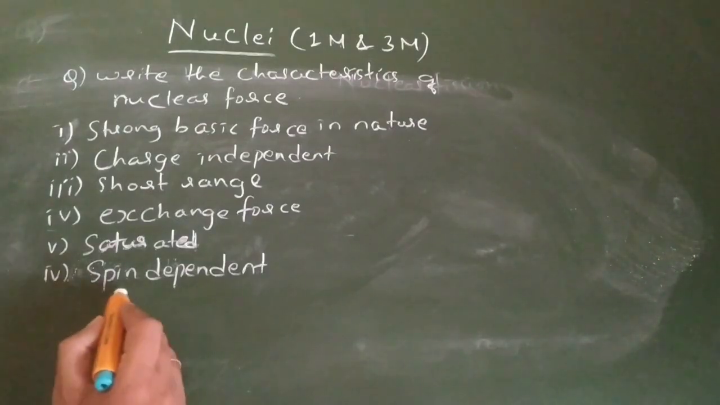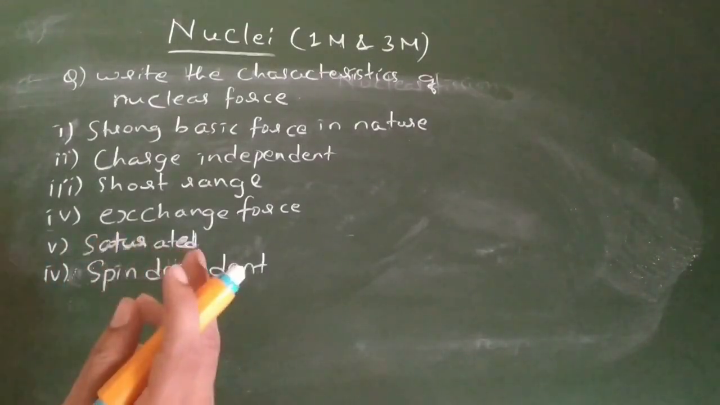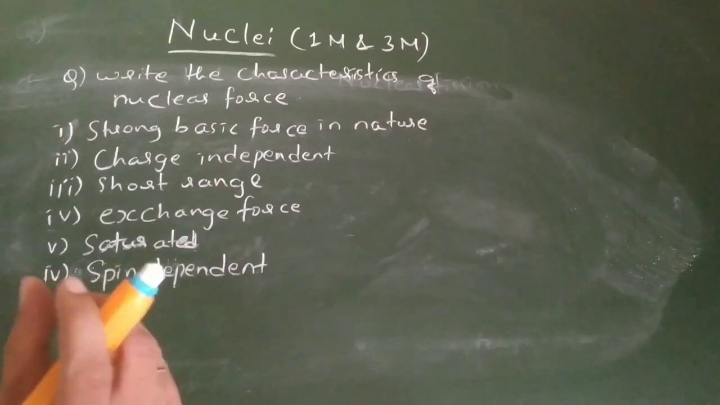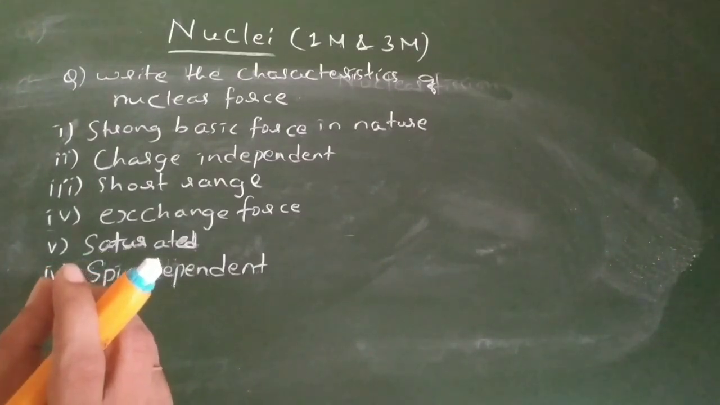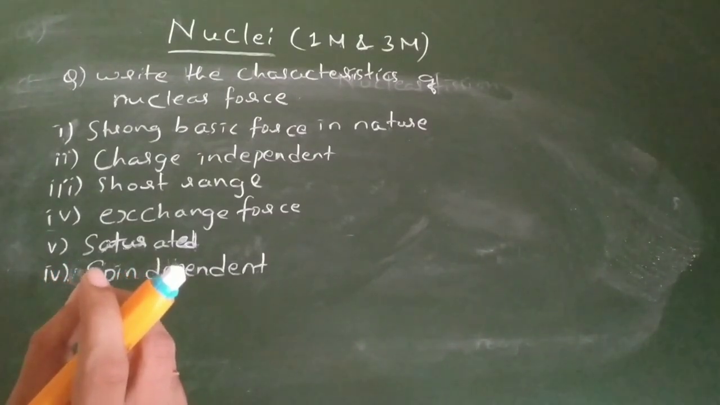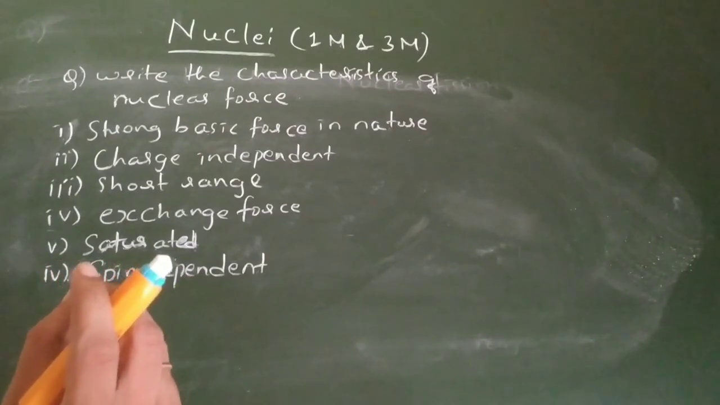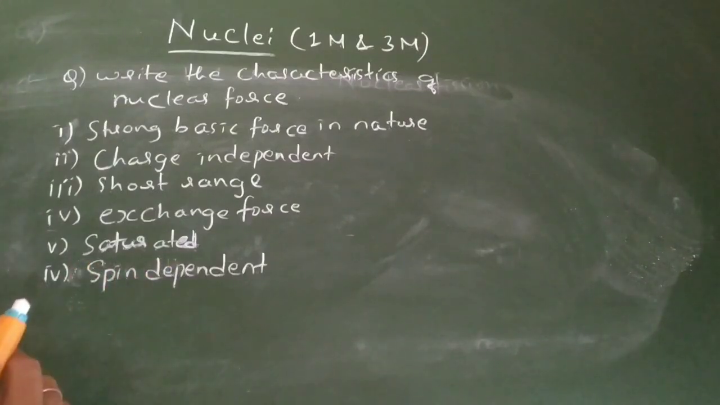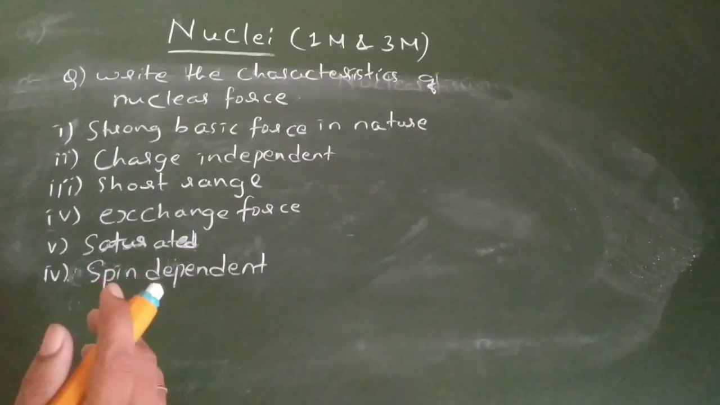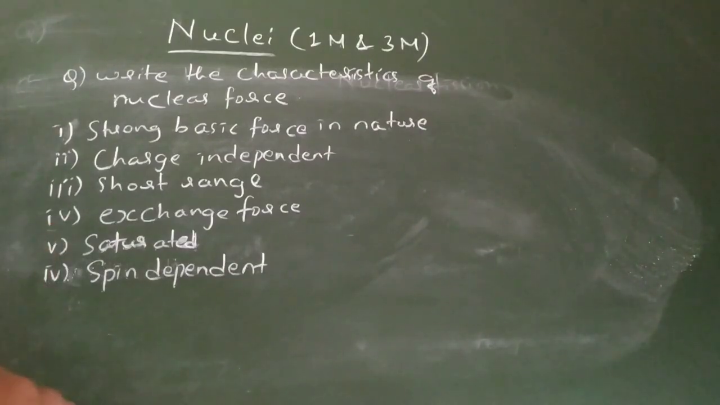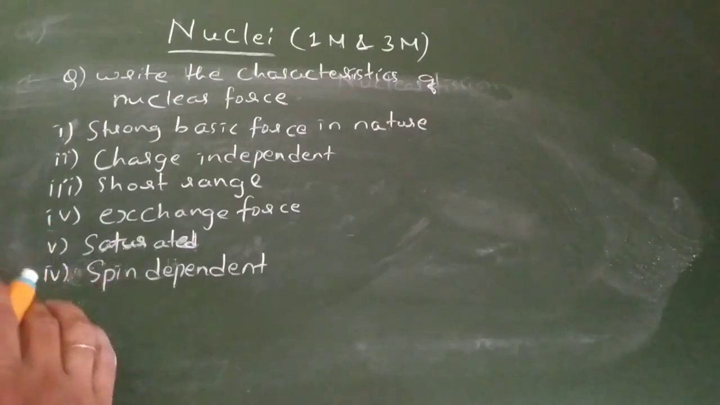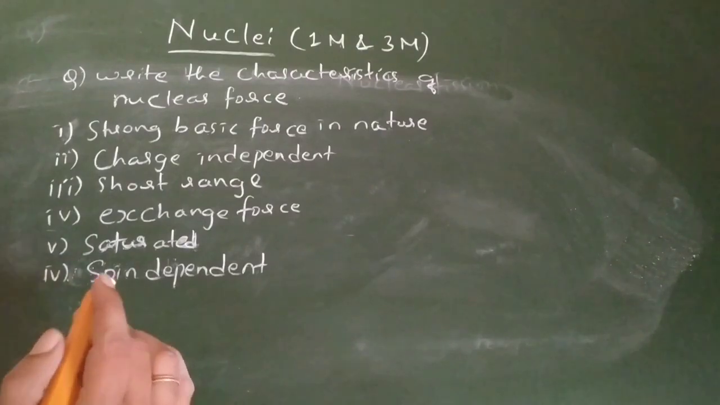Spin dependent means it depends on the spinning of the two particles. You know that protons and neutrons have a spinning quantity. They have angular momentum because of their spinning. So I am saying the force depends on their spinning ability.